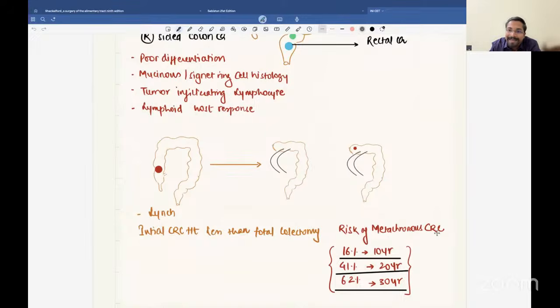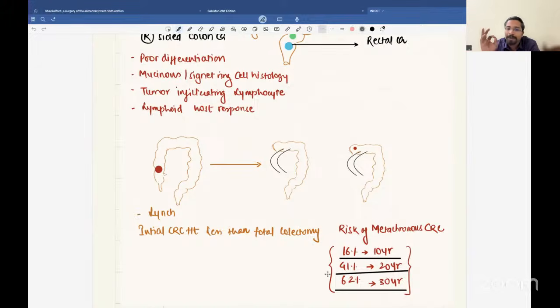If you do a right hemicolectomy for a right-sided lesion, or a subtotal colectomy, or a left hemicolectomy, the risk of metachronous colorectal cancer developing at other sites within 10 years is around 16%, within 20 years around 40%, and within 30 years around 60%. I used to remember it as 20, 40, 60: 10 years, 20 years, 30 years.